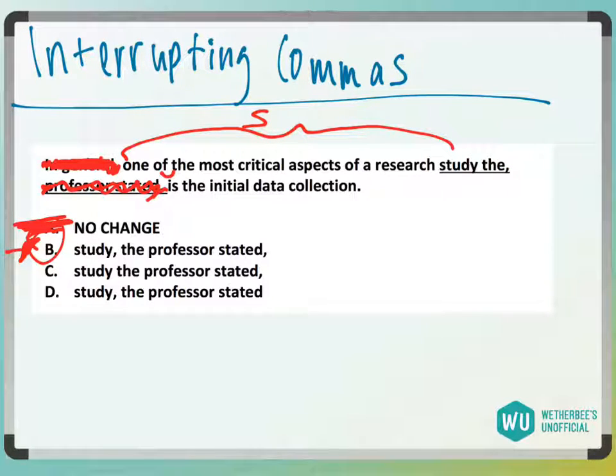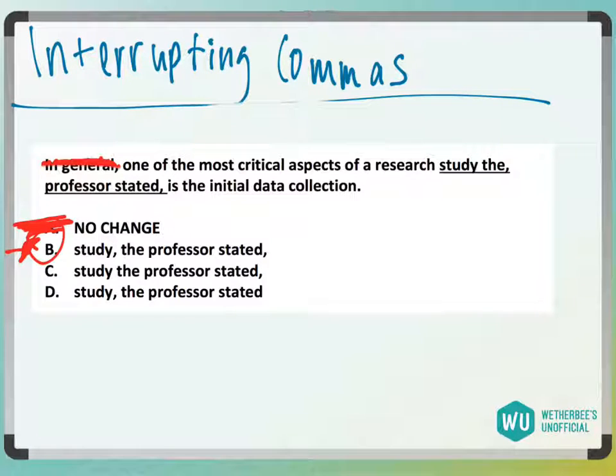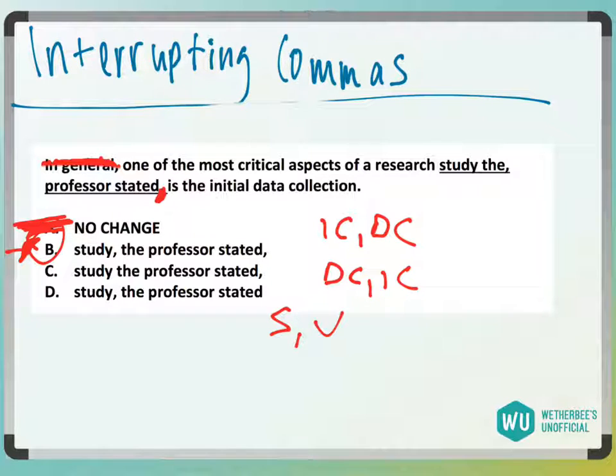if you picked C or D, answer choice C would just be putting a comma right in front of your verb here. And if you just have one comma, it needs to be IC-DC or DC-IC, independent clause, dependent clause, or dependent clause, independent clause. If you put just one comma right in front of your verb, you'd have the subject here and your verb here, and you would never have an independent clause. So C would be wrong.